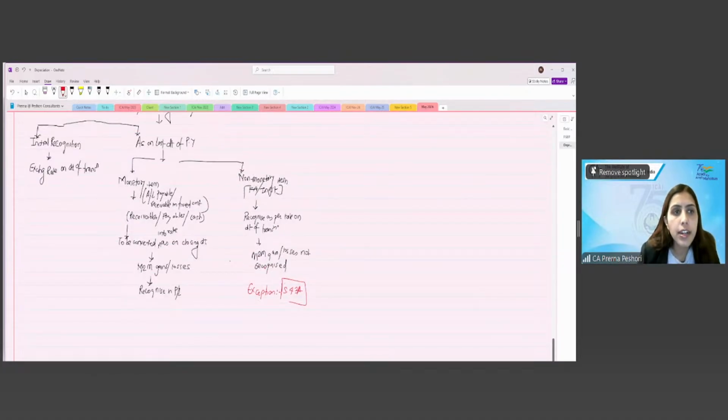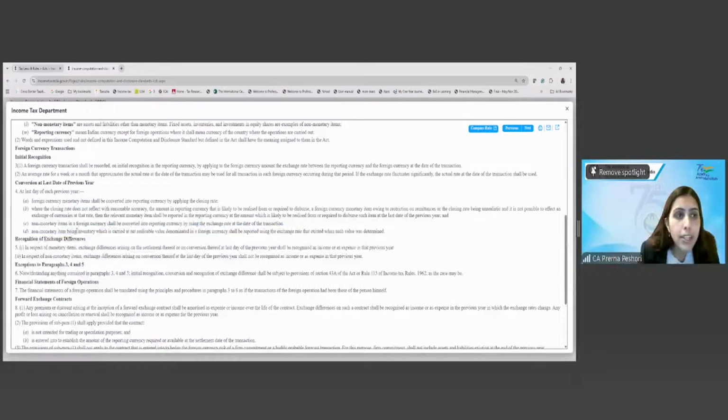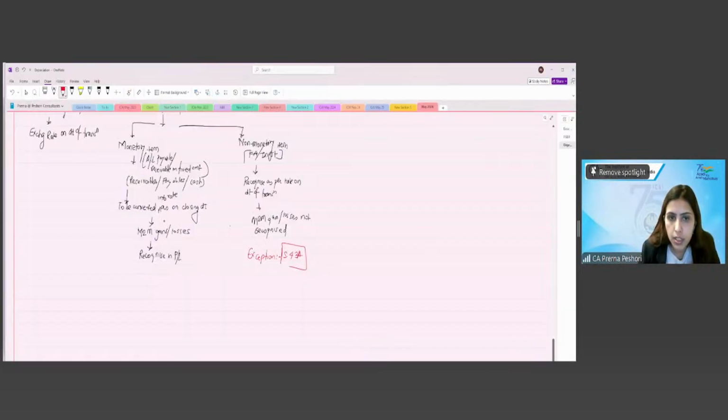As far as now, let us go back here. It says non-monetary item being the inventory, which is carried at the net realizable value denominated in foreign currency, shall be reported using the exchange rate that existed when such value was determined. So even for the inventory, you will not recognize the value. You will not convert it to the value as on the closing date. In case the inventory is valued at NRV, you will recognize using the exchange rate as on the date when the NRV was determined.